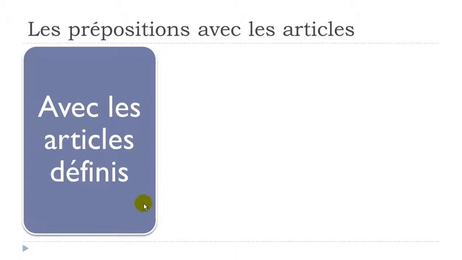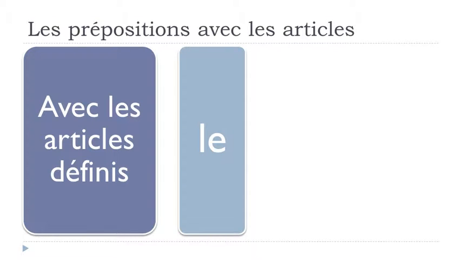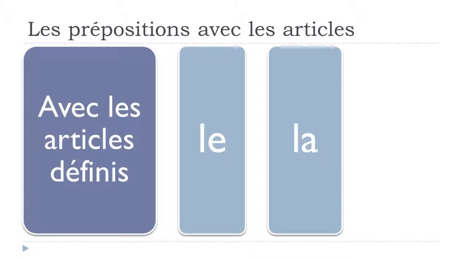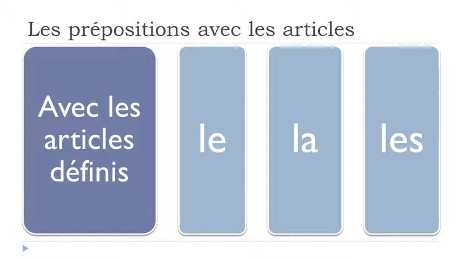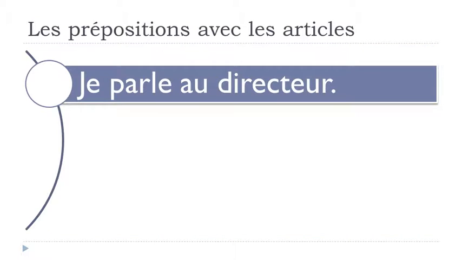Okay, remember article défini, if you want to translate that in English, it would be the something, okay, but then as usual in French we've got the difference between the masculine form le, the feminine form la, and the plural form les. Okay, so remember masculine le, feminine la, and then the plural les. Okay, so let's have a look now. If we keep the same verb, as I said, je parle, parler, to talk, and in that case you can have a look and you can see that it's been changing a little bit.